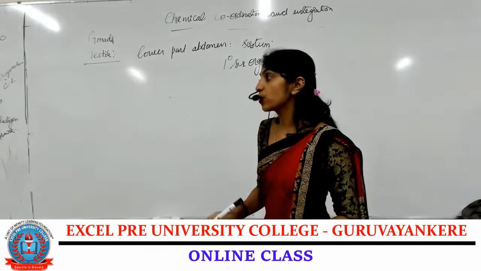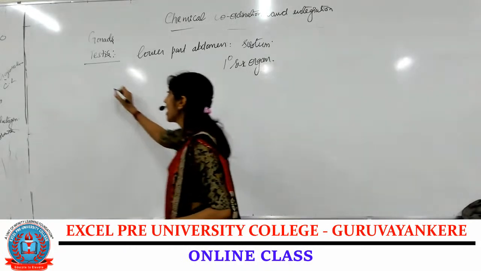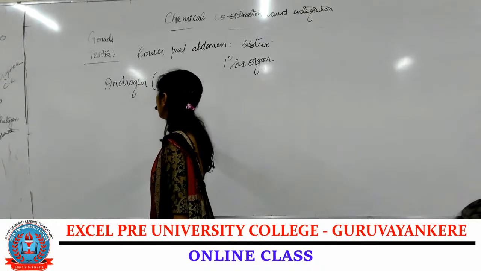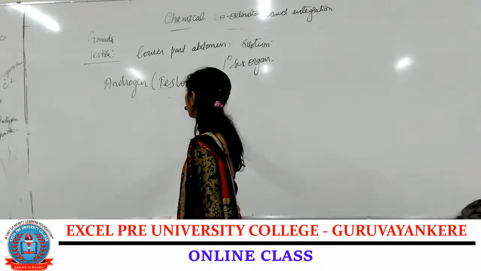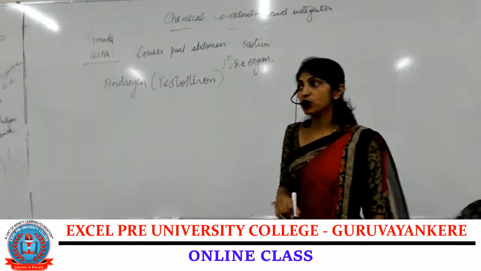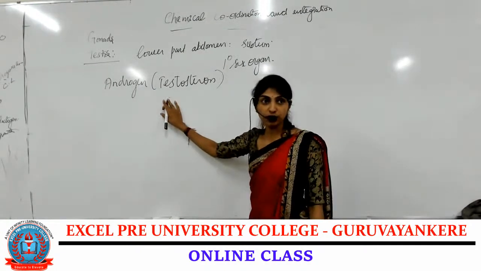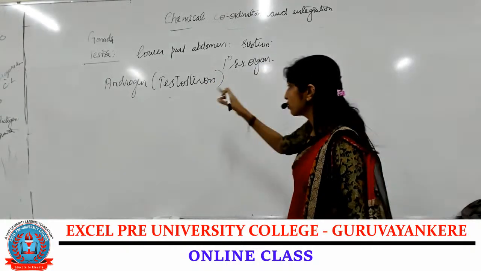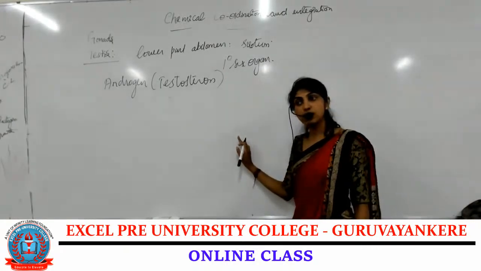Now, coming to the next one. These testes produce a hormone called androgen, that is testosterone. Testes produce a hormone called androgen or testosterone. Is this clear?